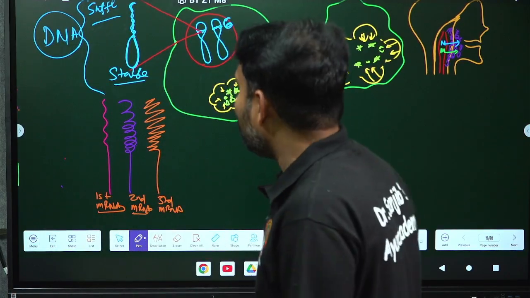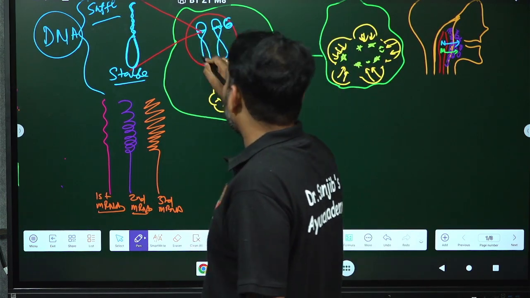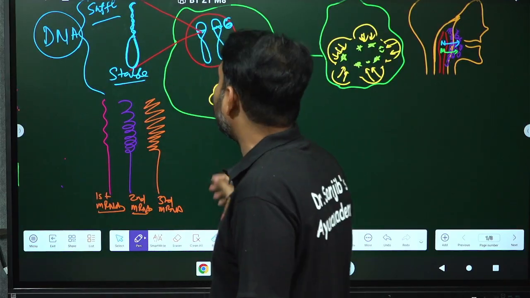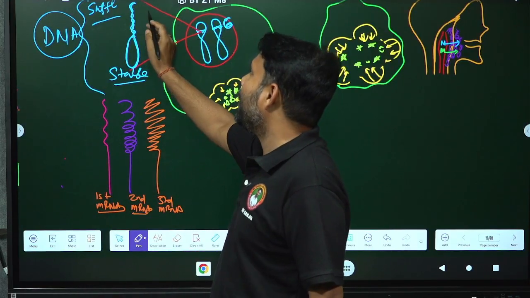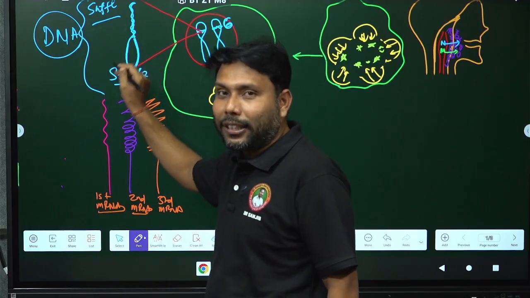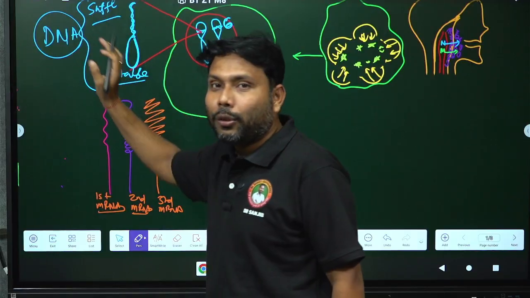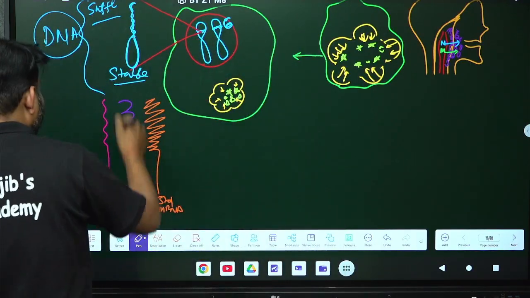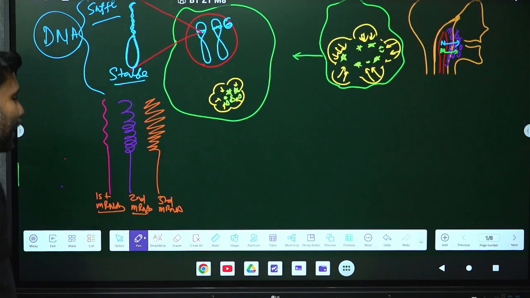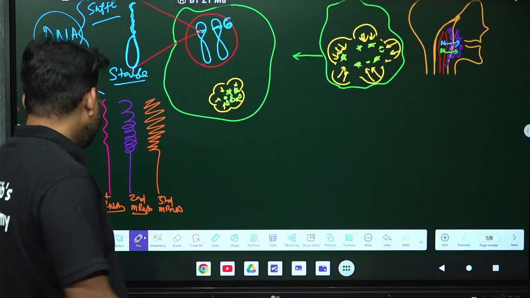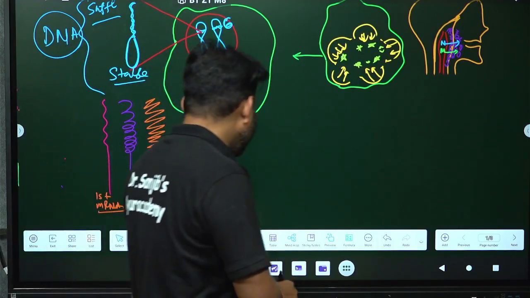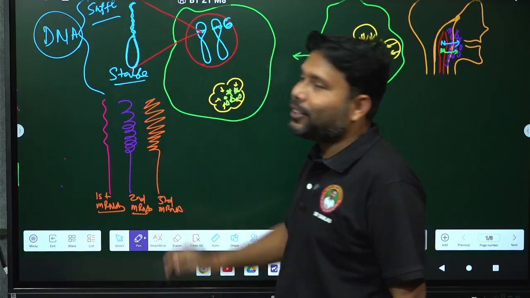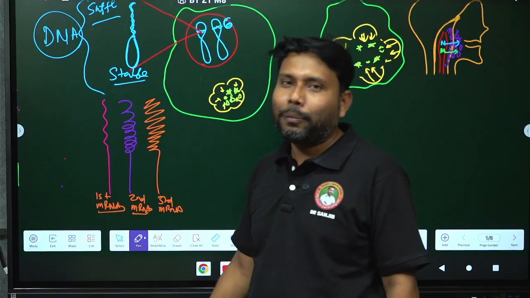So getting my point, what is happening in the monocyte? In the monocyte, chromosome number 6, both from maternal and paternal, is expressing a genetic material, and the material has one end suppling, the second end stable, and when we zoom it, when we visualize it in a big manner, it will be expressing three kinds of messenger RNA. One is your first mRNA, second is your second mRNA, and this one is your third mRNA, and this is your DNA, this is your RNA. Obviously RNA is formed from DNA.